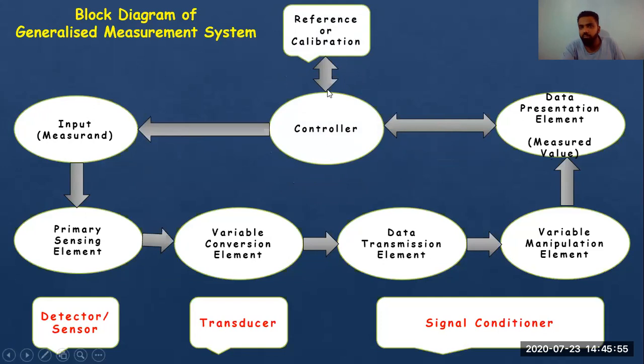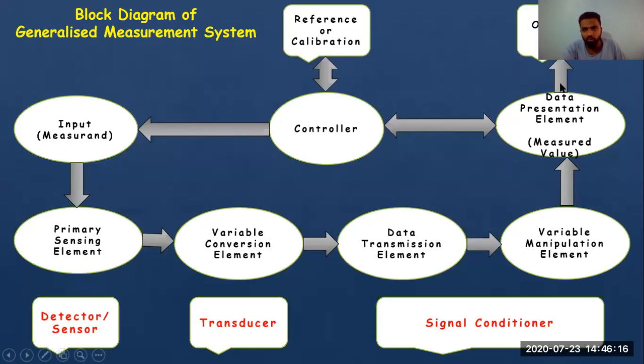This is both sides. It will work on both sides. Controller and measured value will also work on both sides. If it is equal, like I get a value from the measured data presentation to the controller, and if it is okay, it will go back to the data presentation element and it will show us the observed value. I hope you can see. We can see directly the observed value.